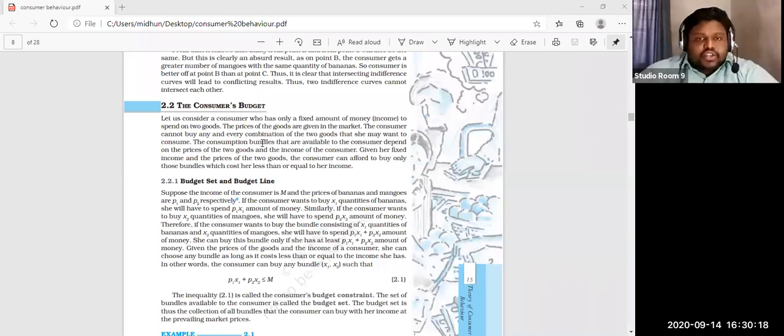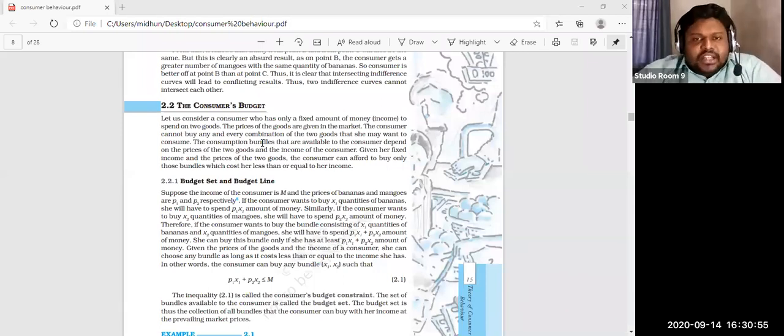Let us consider a consumer who has only a fixed amount of money, that means income, to spend on two goods. Okay, here we are discussing only the ordinal approach. There are two goods, I mean, one bundle consists of two goods. The prices of the goods are given in the market. The consumer cannot buy any and every combination of the two goods that she may want to consume. We know that the number of combinations we can create with those two goods is related with the income of the consumer. Many combinations we can create.